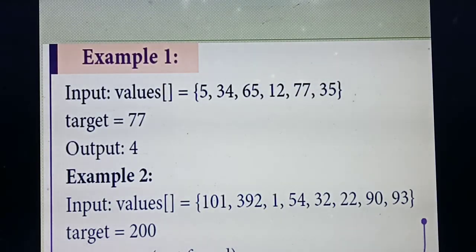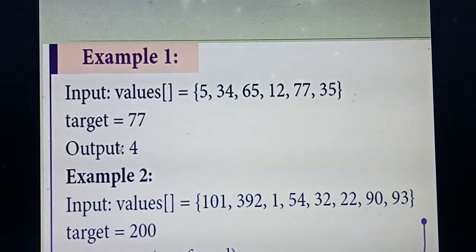Okay, so this is the best example, and there is no need to write this example for this question. Listen. Here the array values given are 5, 34, 65, 12, and so on. The target key value means the search key value. The target value is 77. What answer will you get? You need to write the index value. How do you calculate it? Index starts from 0: 0, 1, 2, 3, 4. So what's the index value of 77? 4. So the output is 4.